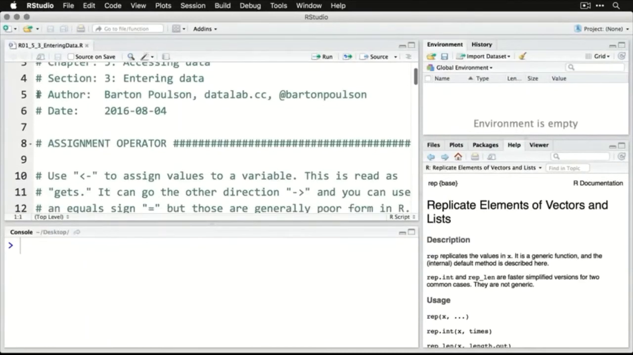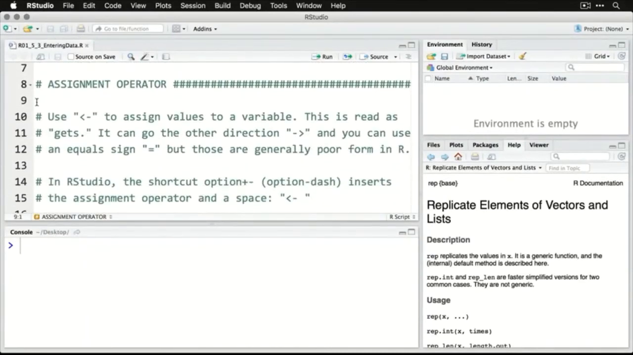What we're going to do here is just begin with a little discussion of the assignment operator. The less than dash is used to assign values to a variable. That's why it's called an assignment operator. Now, a lot of other programs would use an equal sign, but we use this one that's like an arrow, and you read it as gets. So X gets 5. It can go in the other direction, pointing to the right. That would be very unusual. And you can use an equal sign. R knows what you mean, but those are generally considered poor form.